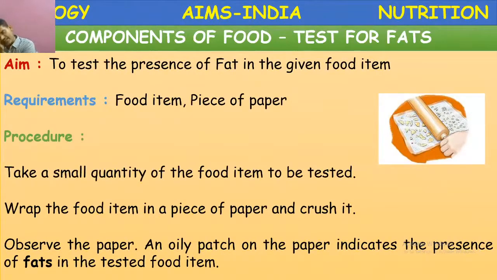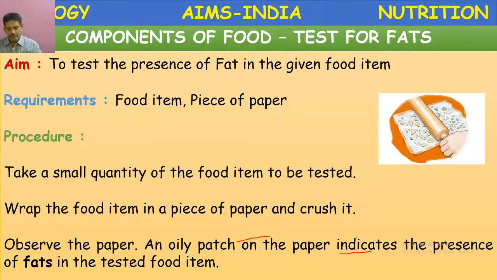Take any nut and crush it on the paper. After that, if you observe, the paper becomes somewhat translucent. An oil patch is formed. If an oil patch is formed on the paper, it indicates the presence of fat in the tested food item. Okay, this is about the fats.